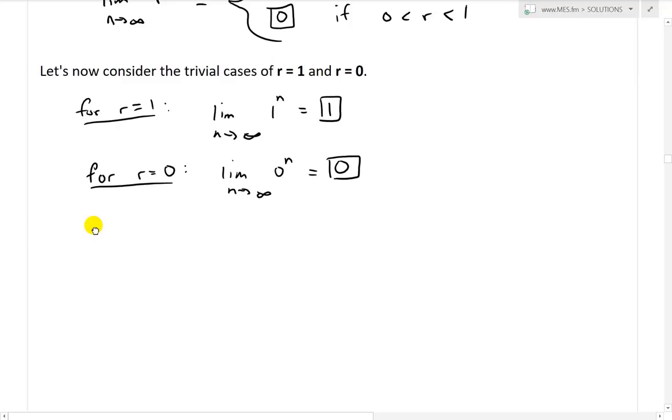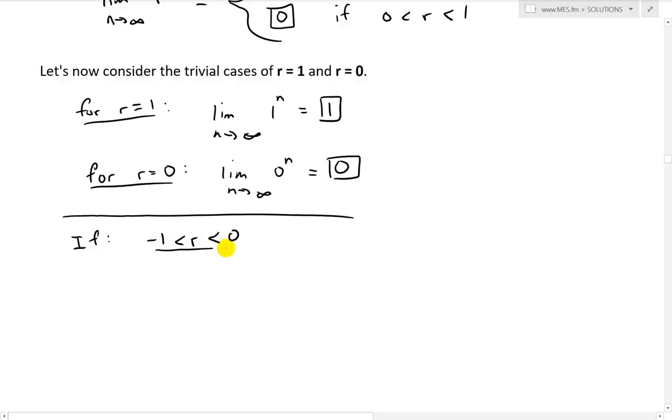And now let's look at the other case where it's a fraction, but on the negative side. So if we have r as a fraction or a decimal, or just a number, it doesn't need to be a fraction, it's going to be less than 0, but greater than -1. So it doesn't need to be a fraction. I just want to clarify that. But you know what I mean, or you should.